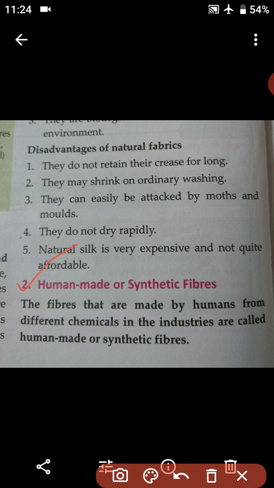So students, by the name only you can understand it very well. Human made means made by humans. The fibers that are made by humans from different chemicals, that means by using different kinds of chemicals in the industries, are called human made or synthetic fibers. Here it is said that the fibers made by humans from different chemicals in the industries are known as human made fibers.